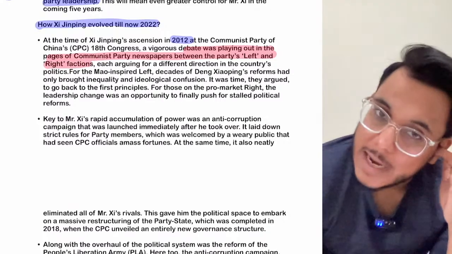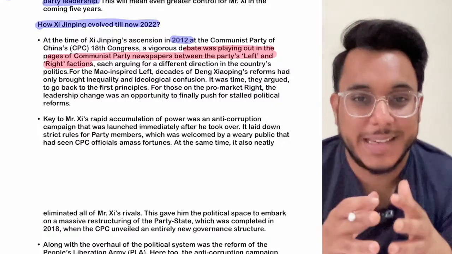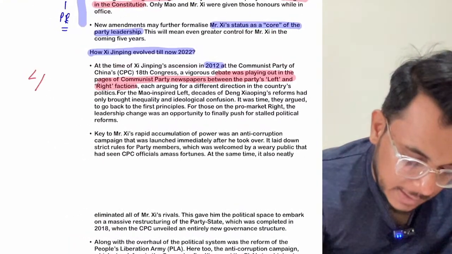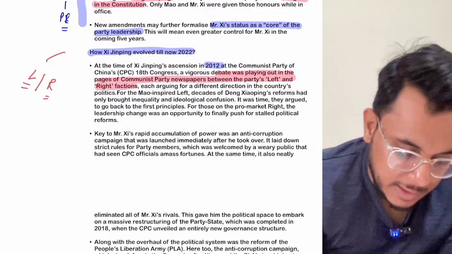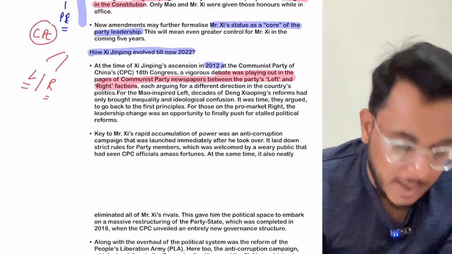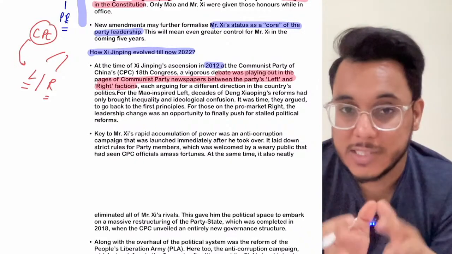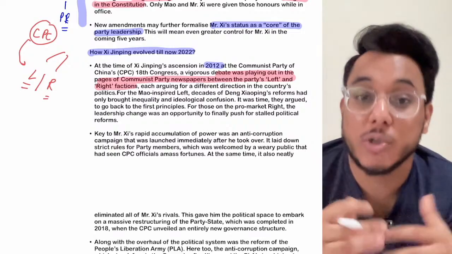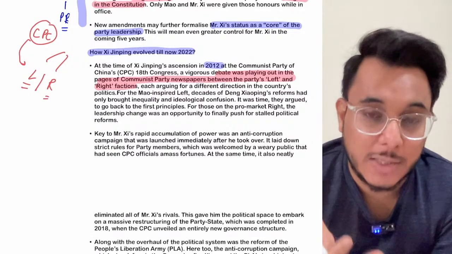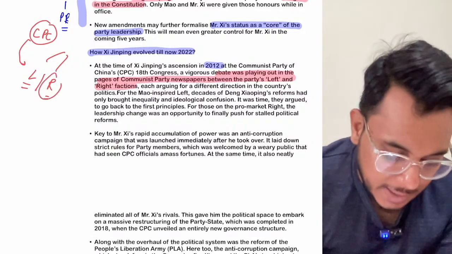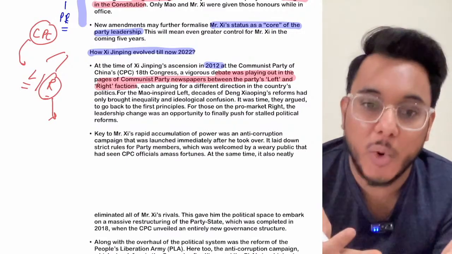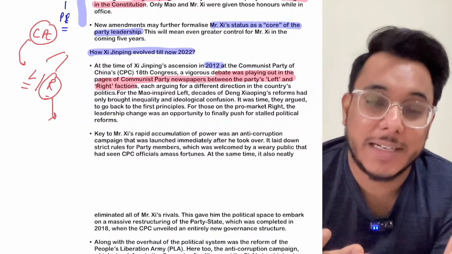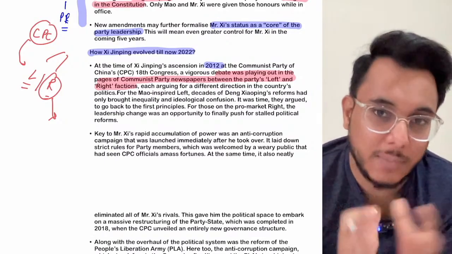Now, the left and the right, just a minute, I'll tell you. These are the two factions within the Communist Party of China. The left faction of the Communist Party of China advocates more controls, more state ownership of resources and that kind of thing. Now, the right talks about more competition, and a little bit of scope for the private sector should also be provided. Okay, so that is something that is there.